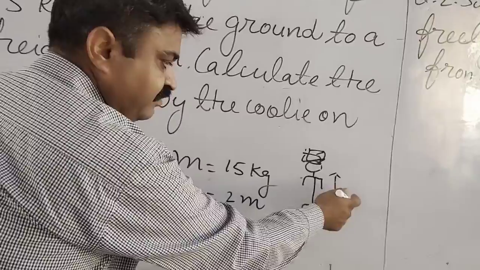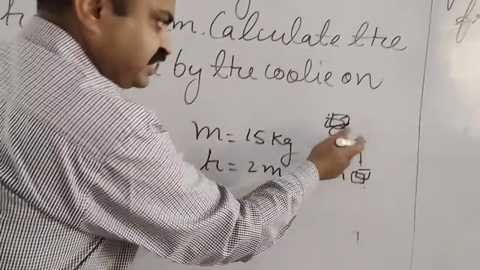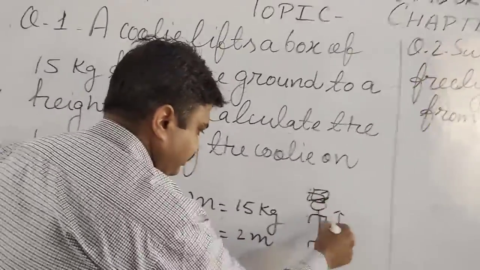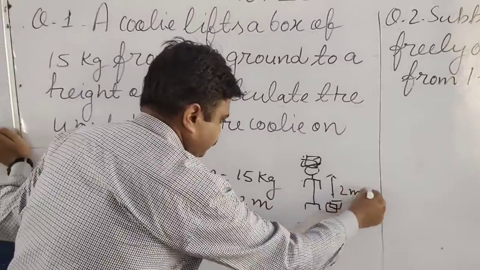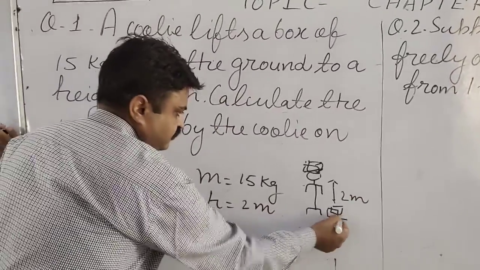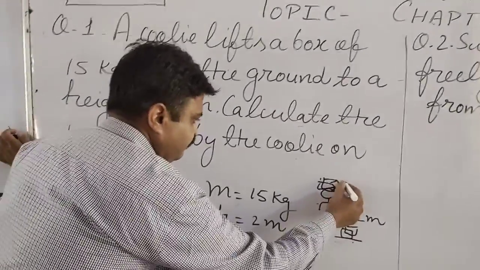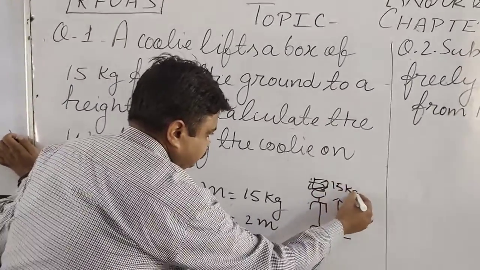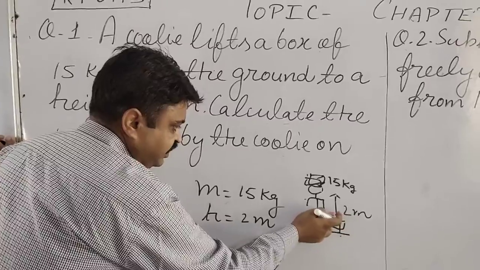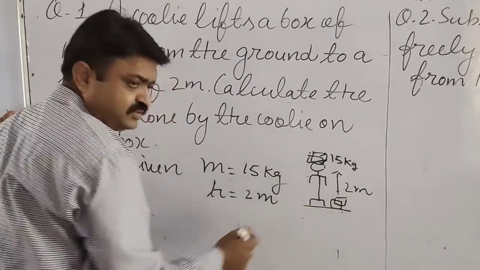The height covered by the porter is 2 meters, and the mass of this object is 15 kg. So here the work is done against the gravitational force.